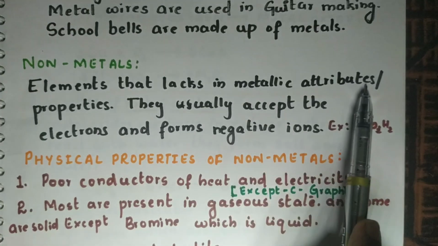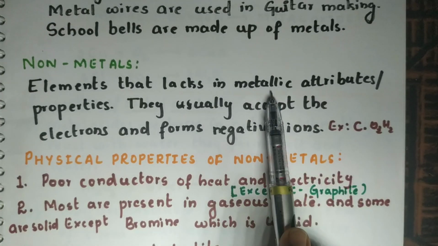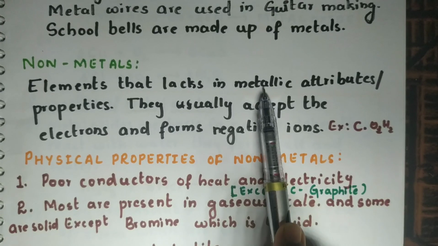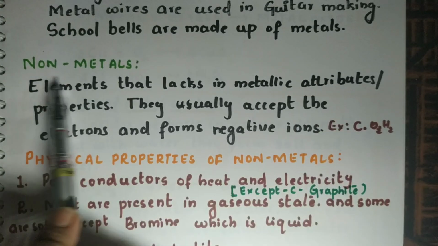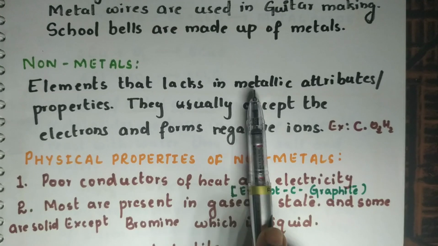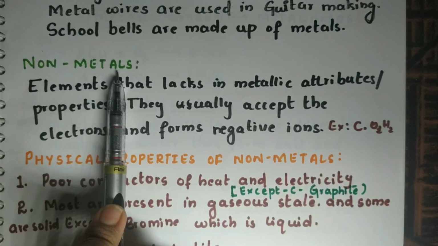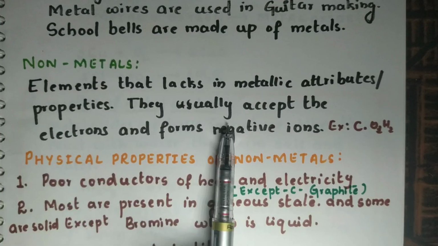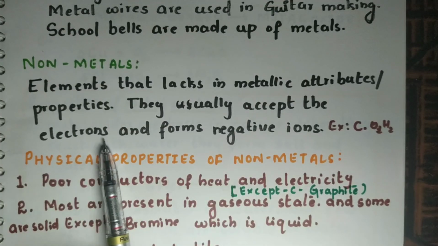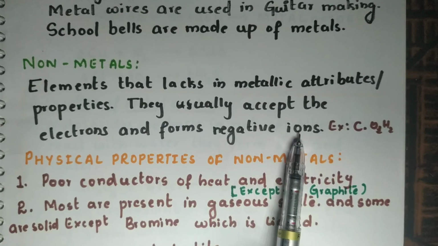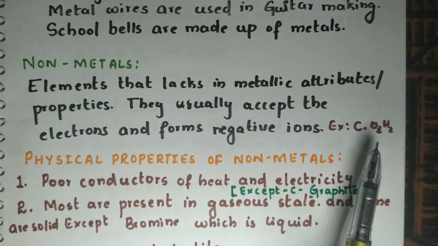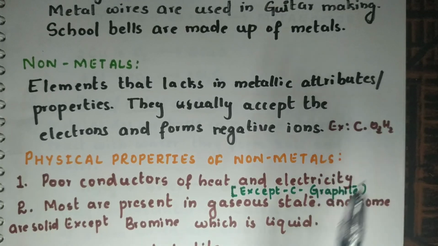So what are metallic attributes? Sonority, lustrous properties, conductivity of heat and electricity. These are some of the metallic attributes. But non-metals lack those. They don't have those metallic properties. That's why they are classified under non-metals. So they usually accept electrons and form a negative ion, that is an anion. Some examples of non-metals are carbon, oxygen and hydrogen.